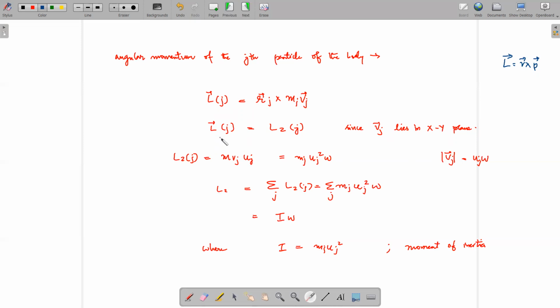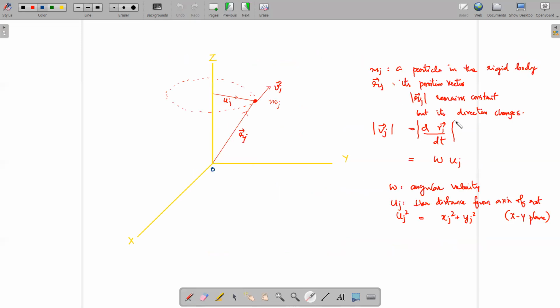Since the motion is in the xy plane and the axis is the z axis, rJ lies in the xy plane, so when we take the cross product only the z component will remain. So Lz is equal to m vJ uJ, and since we have already found the expression for vJ, it's omega uJ.